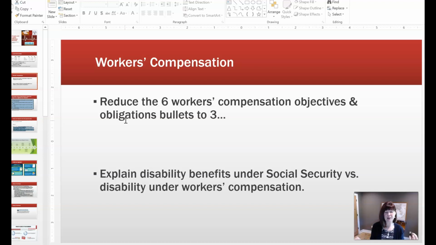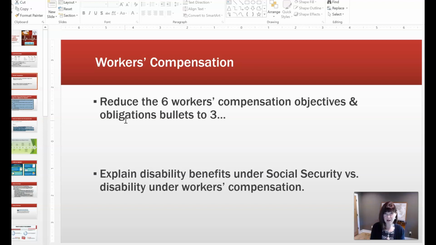Another thing is that at workers' compensation, you get paid pretty immediately. Okay, they want you to go to the doctor, they want you to go to the hospital, they want you to take care of whatever it is. And so you can start probably getting payments in like just a few days. Whereas Social Security disability, that can take up to 5 months to get those benefits paid.